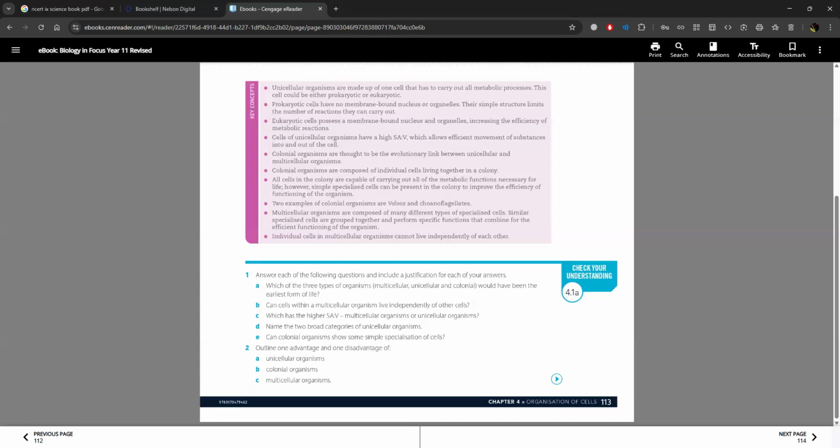Multicellular organisms are composed of many different types of specialized cells. Similar specialized cells are grouped together and perform specific functions that combine for the efficient functioning of the organism. Individual cells in multicellular organisms cannot live independently of each other. So this was section 4.1.